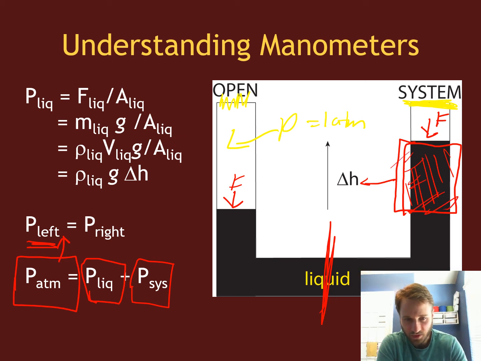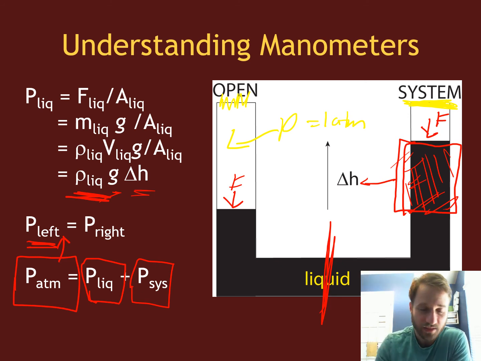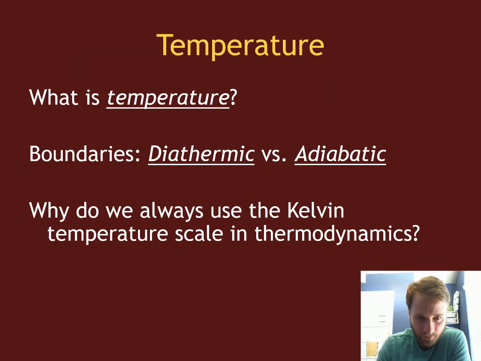Which is just related to the density of the liquid times the gravitational constant times the change in height, okay? And just as a reminder, that rho liquid, that's the density of the liquid, okay? Not pressure or something like that, that's the density, okay?